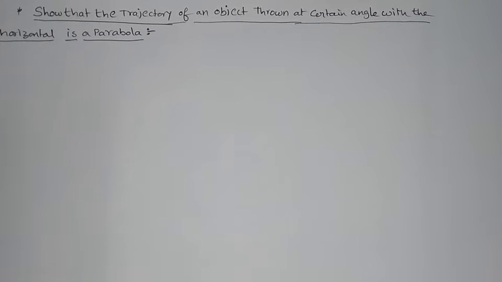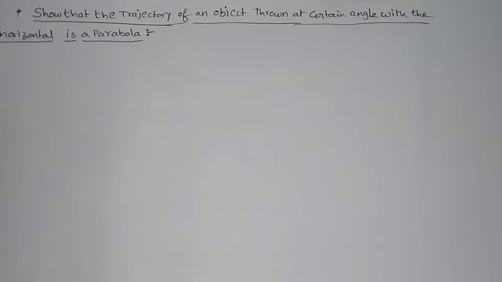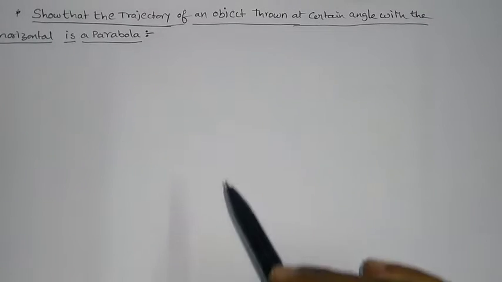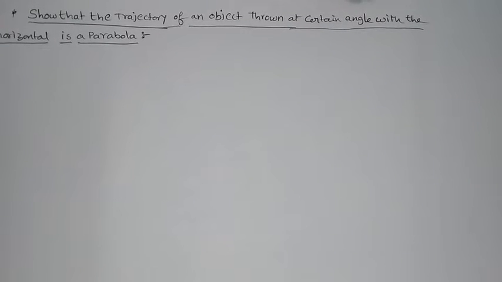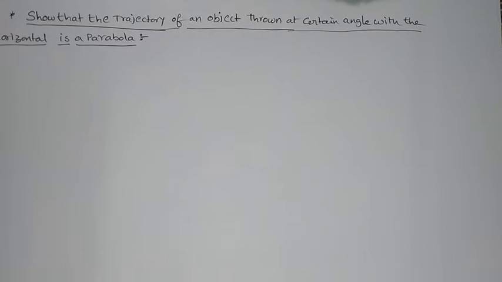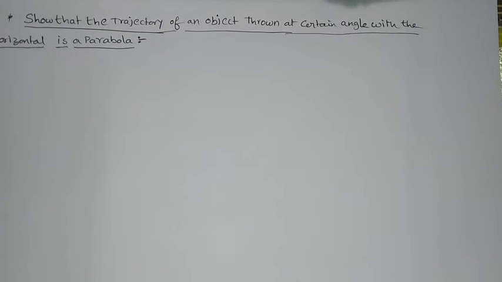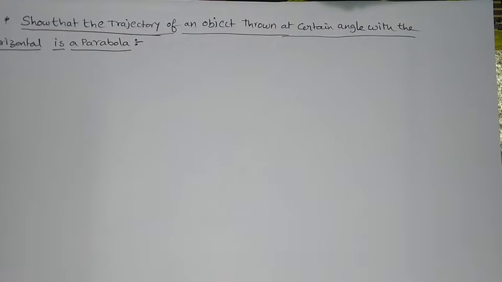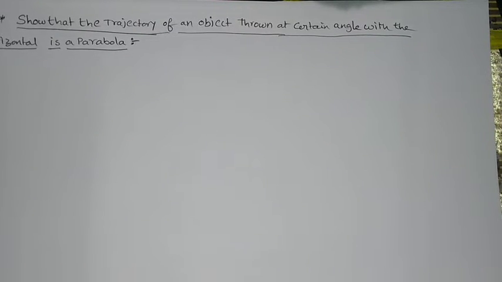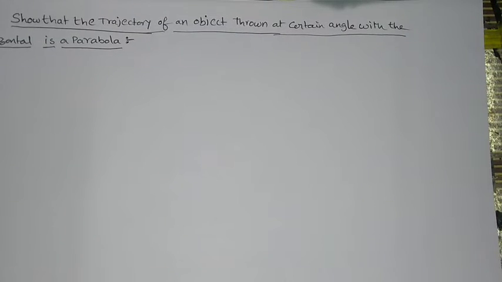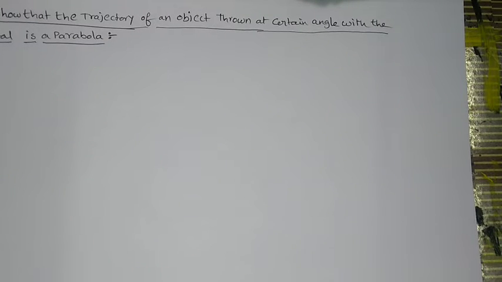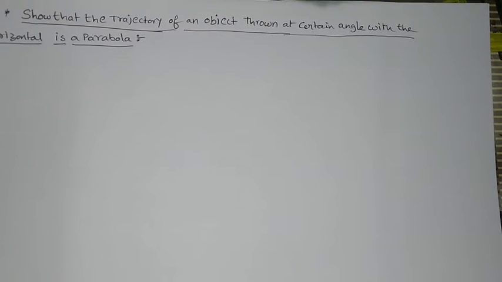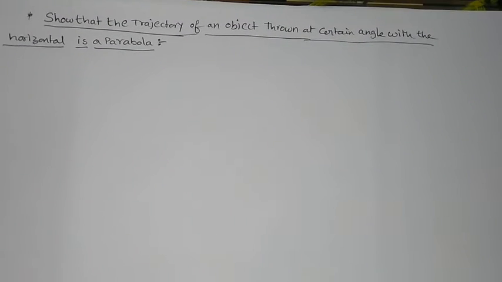When a bullet is fired from a gun at a certain angle, it follows a parabolic path like this. Or in Diwali crackers, if you bend a rocket slightly, not straight, at some angle, and fire it, it will follow a parabolic path. So how can we prove this path of a projectile is a parabola? For this explanation,